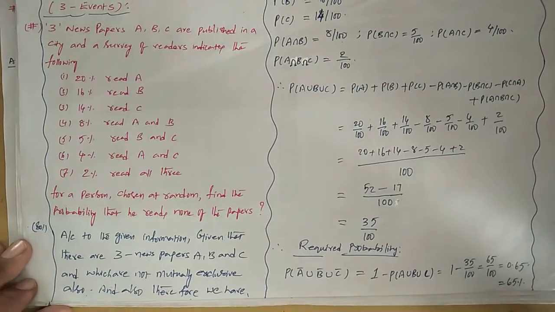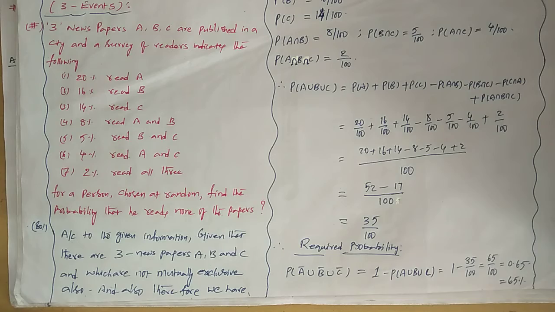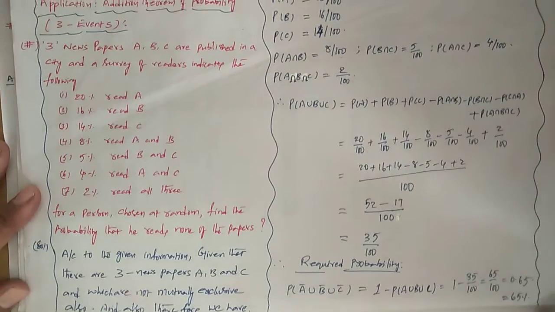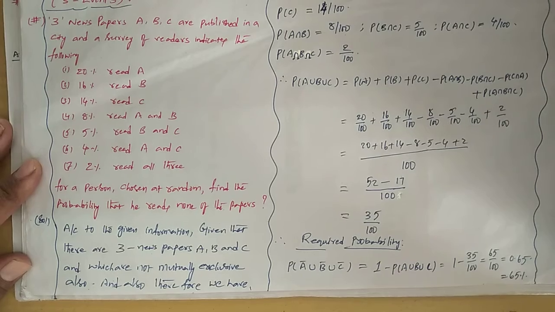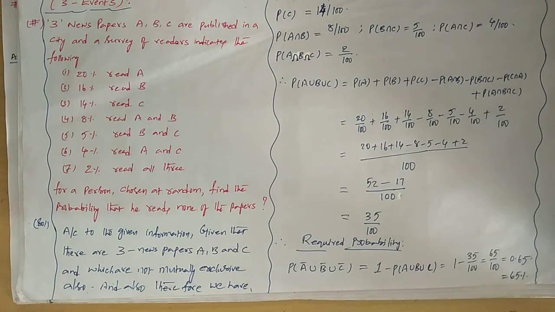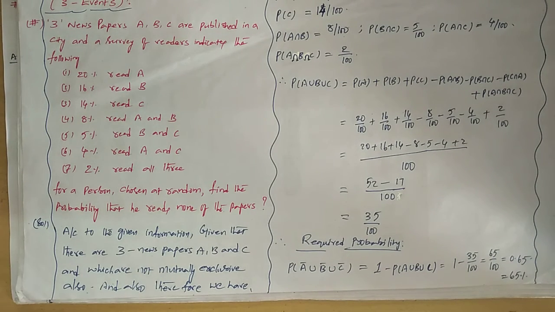Now we go for application of the multiplication theorem. This is one of the applications of the multiplication theorem.